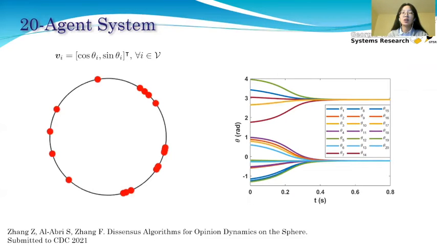And lastly, the simulation of 20 agents converging to dissensus equilibrium also showed that our algorithm works for larger groups of agents. So that's the end of the presentation.